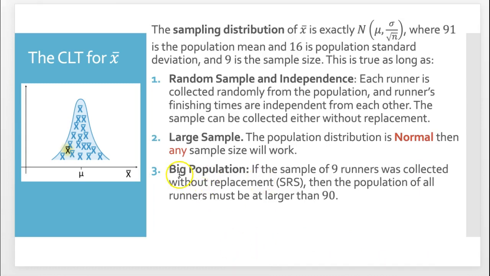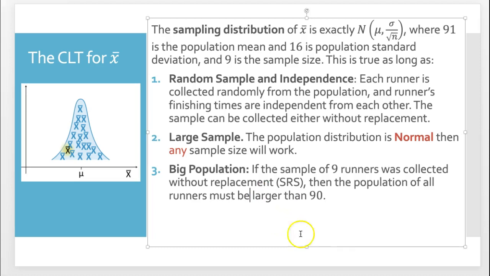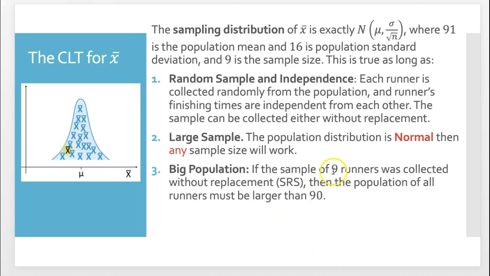The last is big population. If the sample of 9 runners was collected without replacement, which it was, then the population of all runners must be larger than 90, so that's 9 times 10, at least 10 times larger than your sample size. I think it's safe to assume that for this data here.